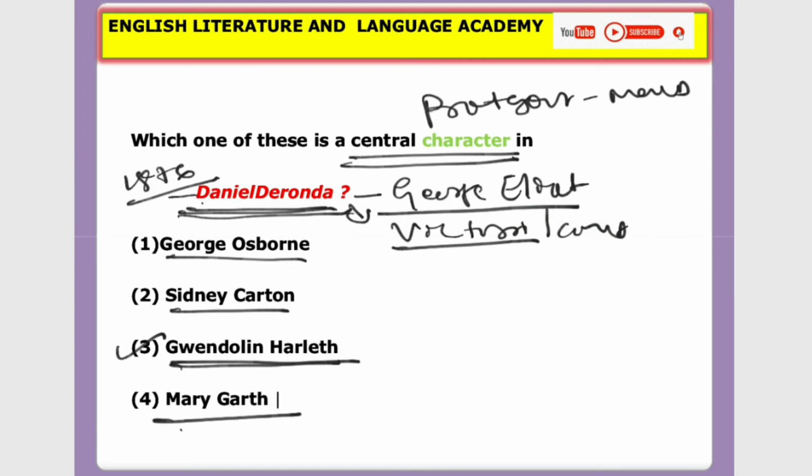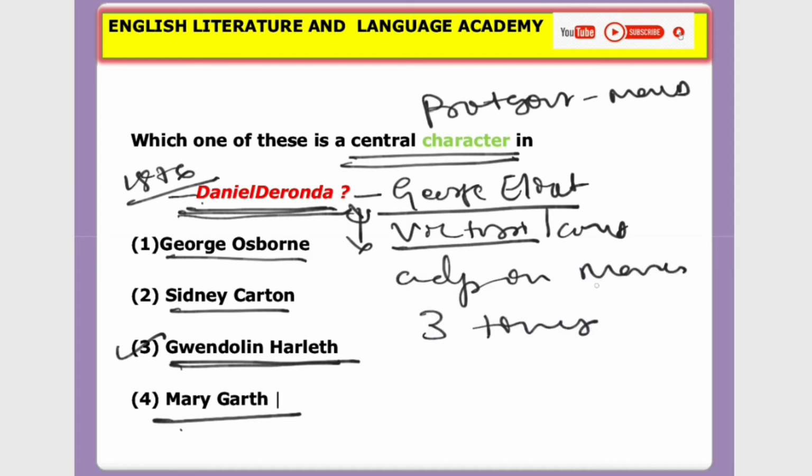Another very important notable feature of this novel is that it was adapted in movie forms 3 times. Please remember, adapted in movie forms 3 times. In that context, we can understand Daniel Deronda was a famous and very important novel by George Eliot.